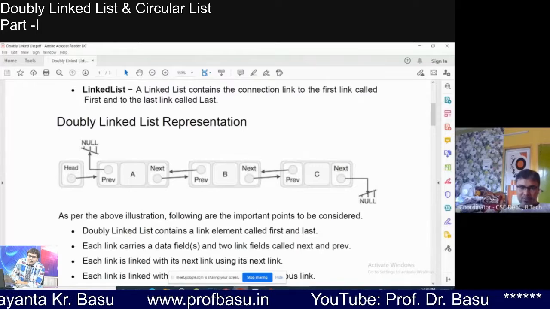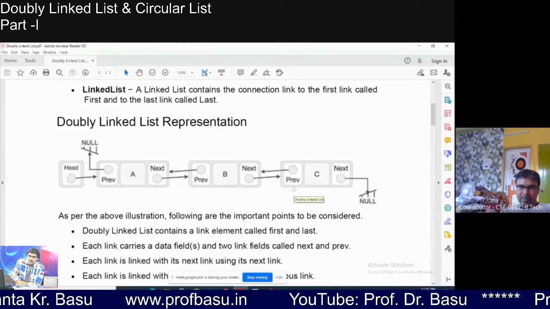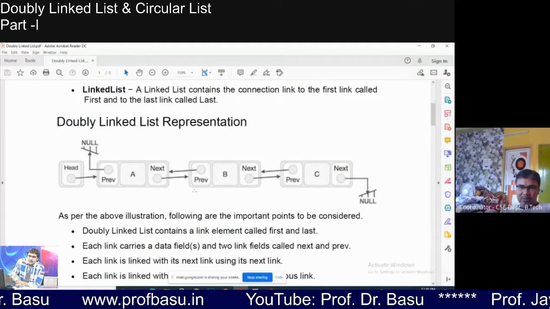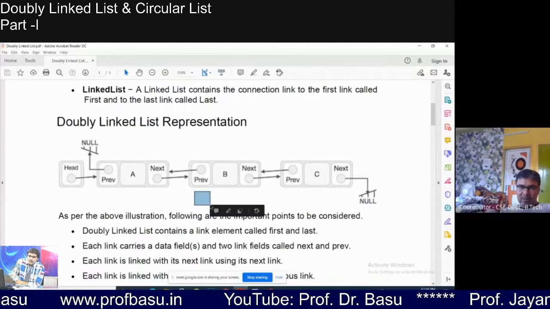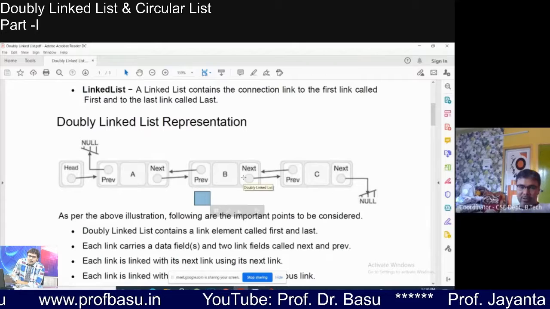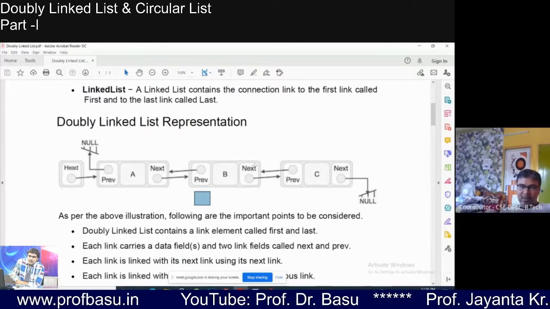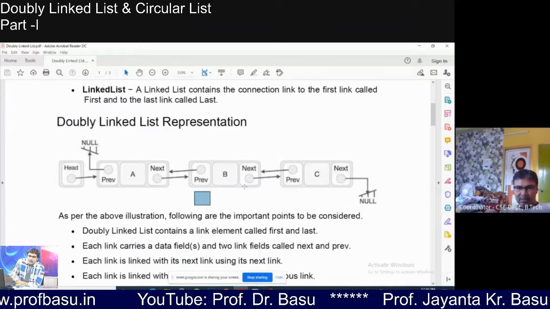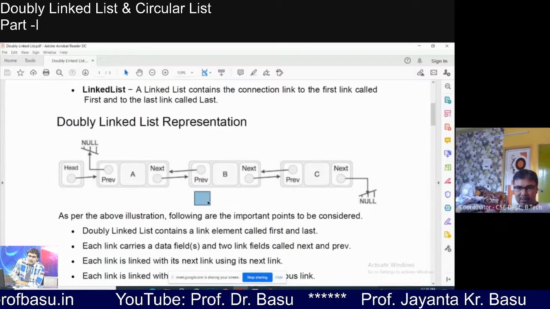So what to do? It is our temp and it is our T, because we have reached the end. T arrow next equal to null. Before this node being added, this is our last node.